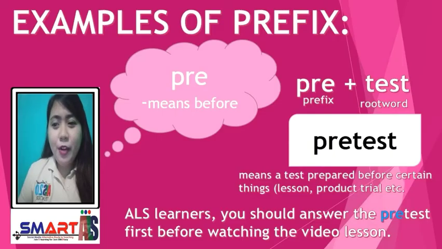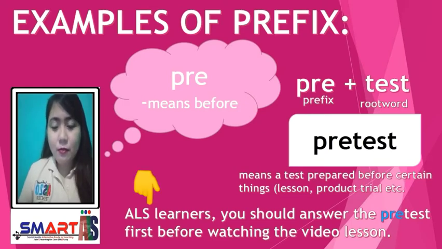Our next prefix is pre, which means before. So, if we put the prefix pre and the root word test, we will have a new word which is pretest. It means a test prepared before certain things. It can be a lesson or product trial.